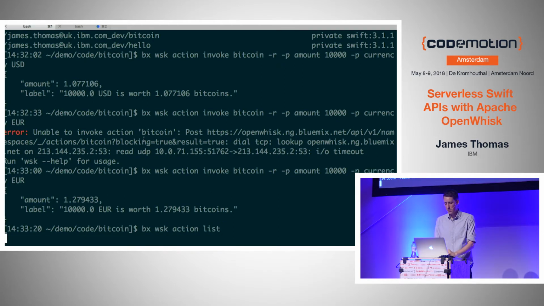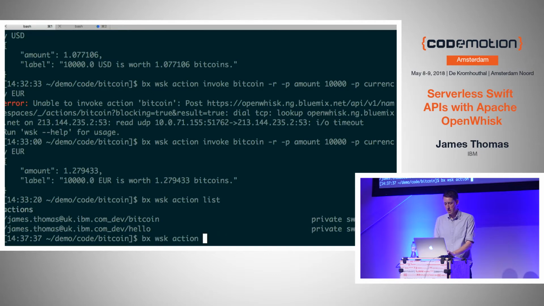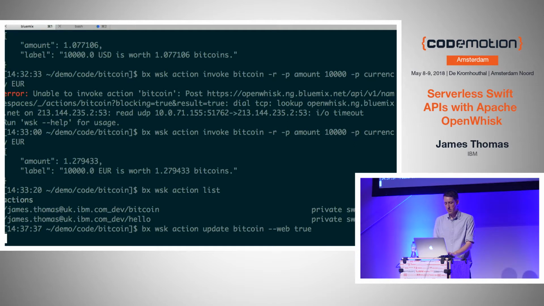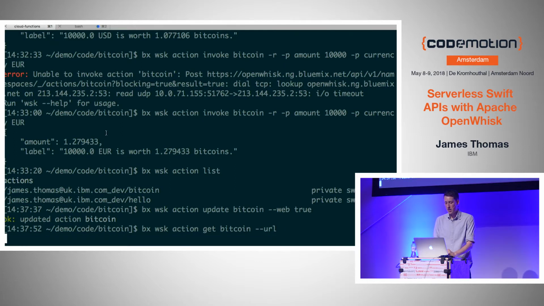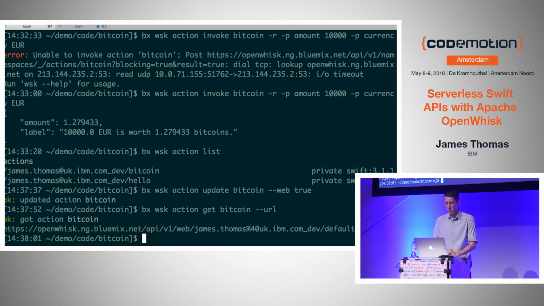Let's look at my actions that have been deployed. Rather than saying create, I'm going to say update because it already exists. I'm going to update the Bitcoin action, and I'm going to set that flag, web, to true. Once that works, I should be able to retrieve the URL. So I can retrieve details about that function, and I can say I want the URL for the web action. And hopefully, it should give me back this little URL.